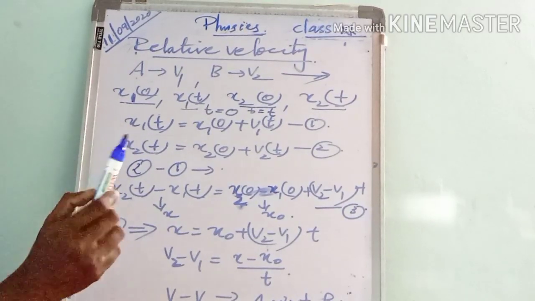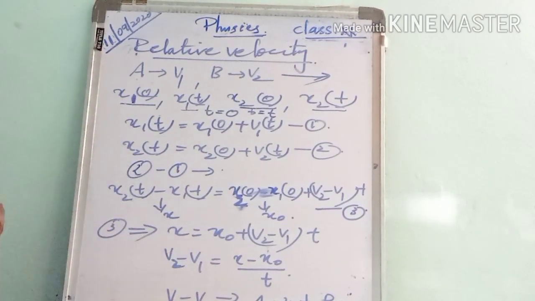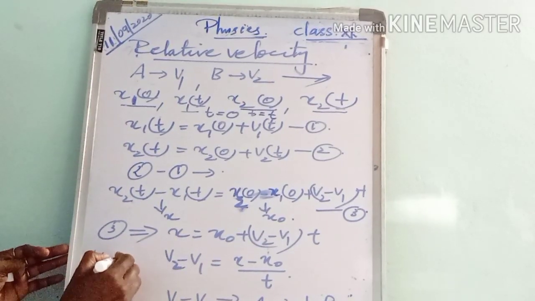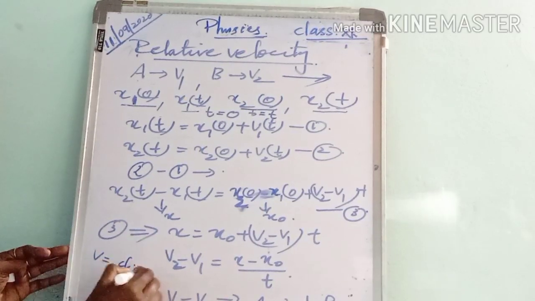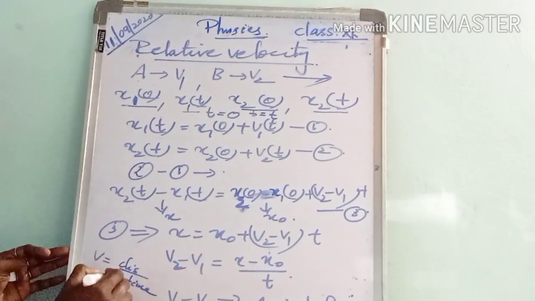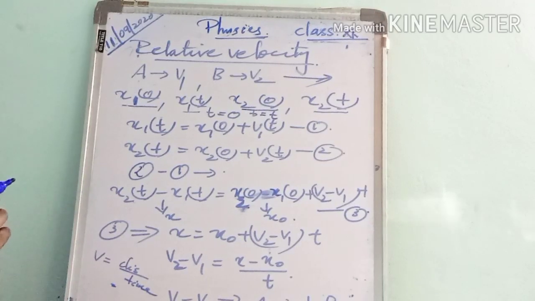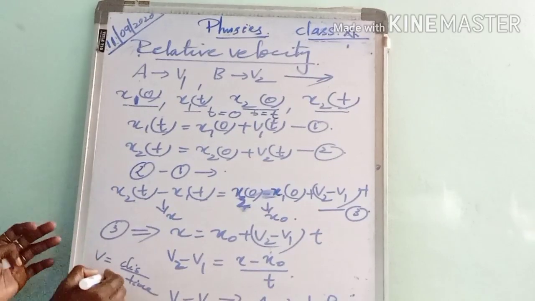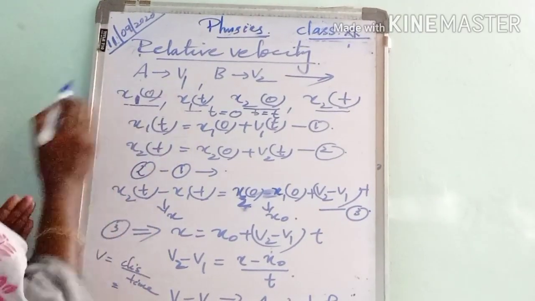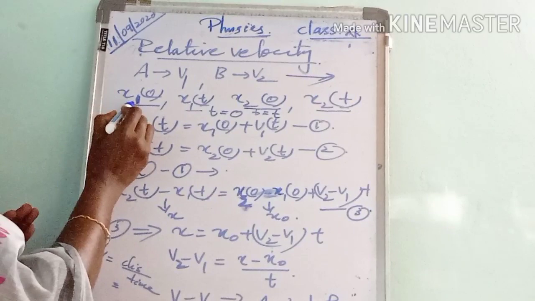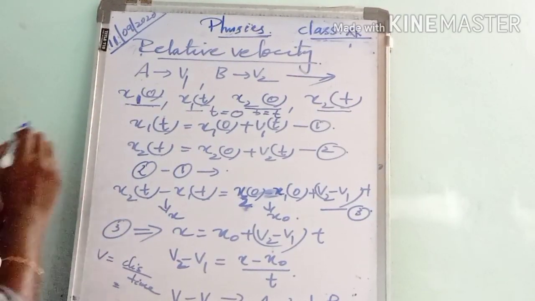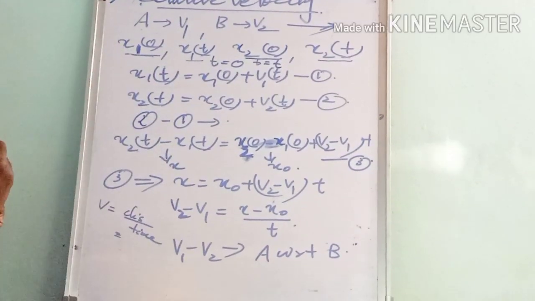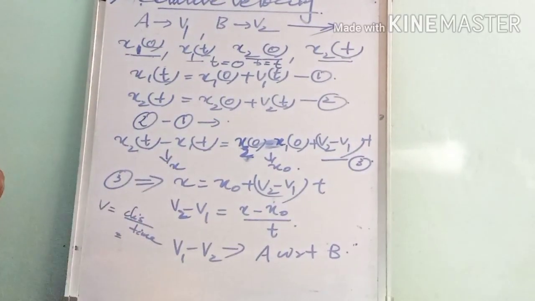Okay. So, all of us know what velocity is actually. Velocity is equal to displacement by time. Okay, displacement divided by time, or we can say rate of change of displacement, that is equal to velocity. So we can write, what is the displacement of A here? Its initial position is x1 0 and the final position is x1 t.